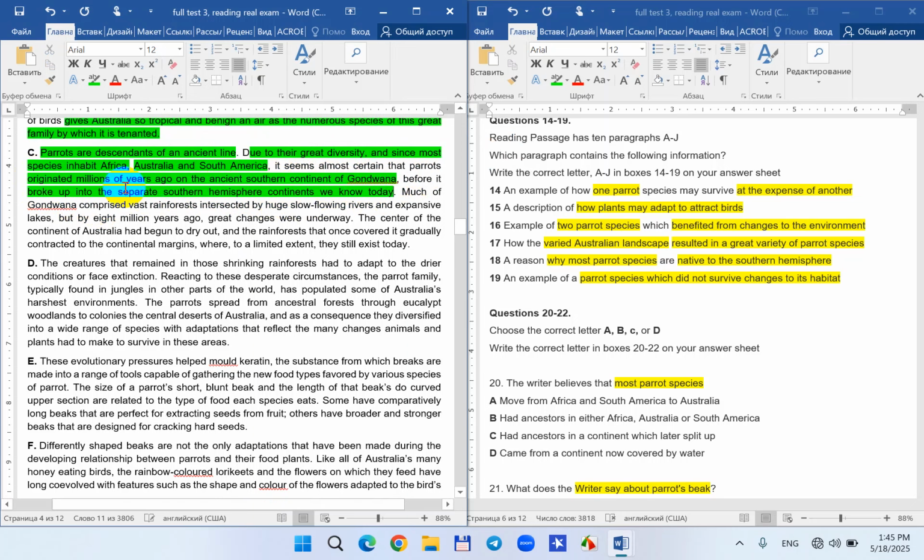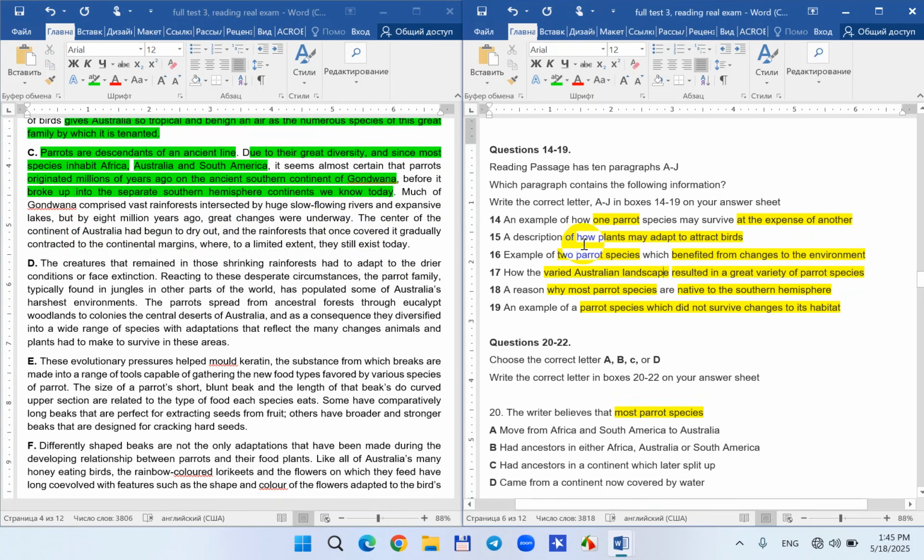Broke into means they were separated into parts. Much of Gondwana comprised vast rainforest intersected by rivers. Then great changes began and the center of the continent began to dry out.